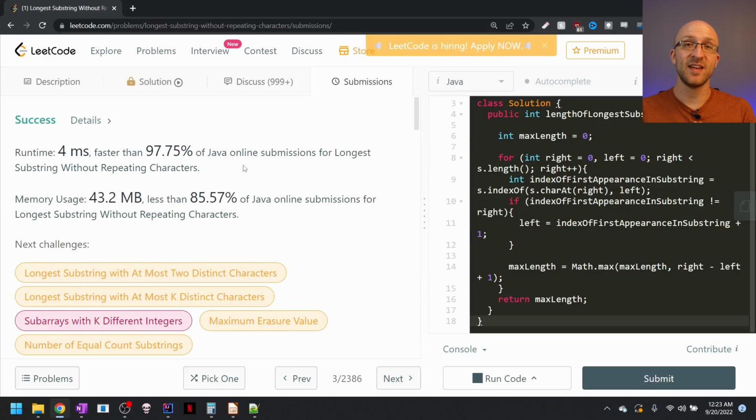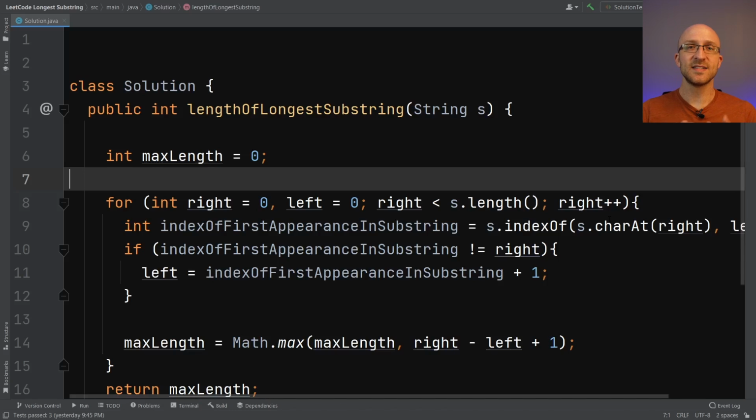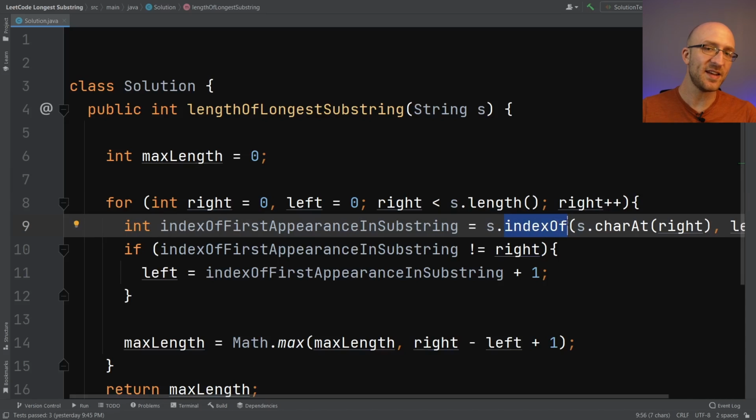And I'm interested what you all think in the comments of why this particular solution is faster than the map-based one. The reason I think that's interesting is because our map should give us a constant time lookup to see where that character last appeared in our substring. But the way that they have it doing the lookup here in this solution is it has to use an index of.